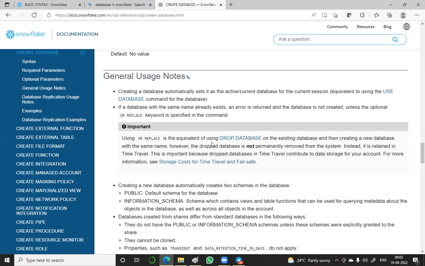Drop database, it means to remove. You know that, actually you can easily see. This is also one important thing. Using OR REPLACE is the equivalent of using DROP DATABASE on the existing database and then creating a new database with the same name. However, the dropped database is not permanently removed from the system.